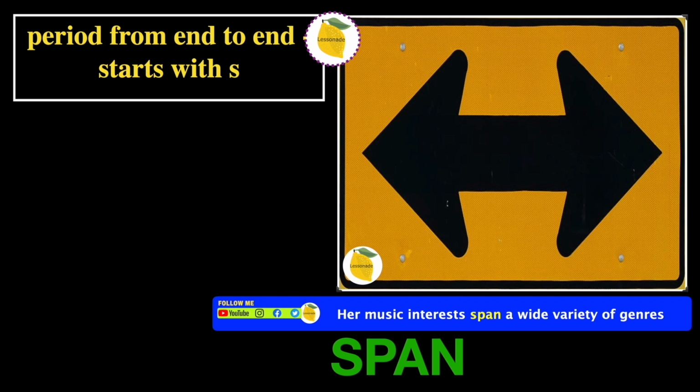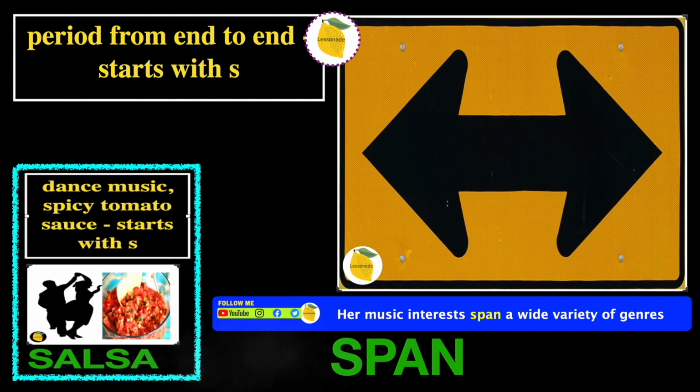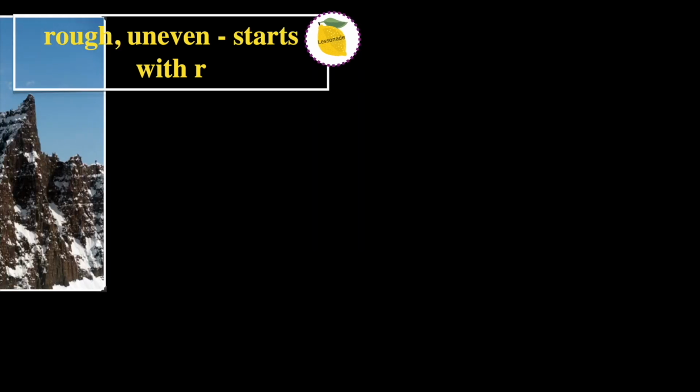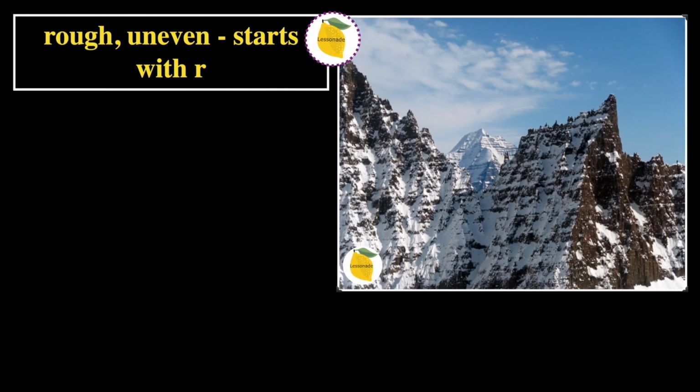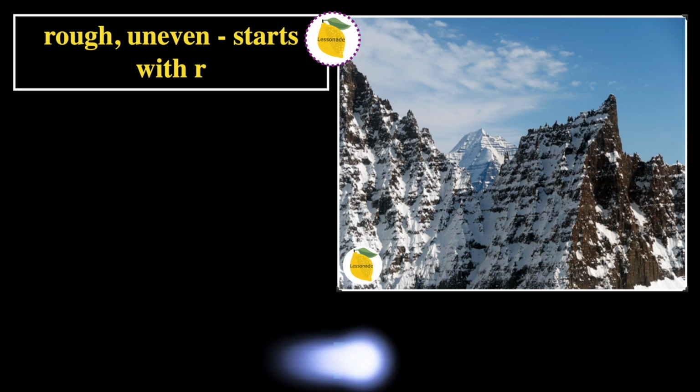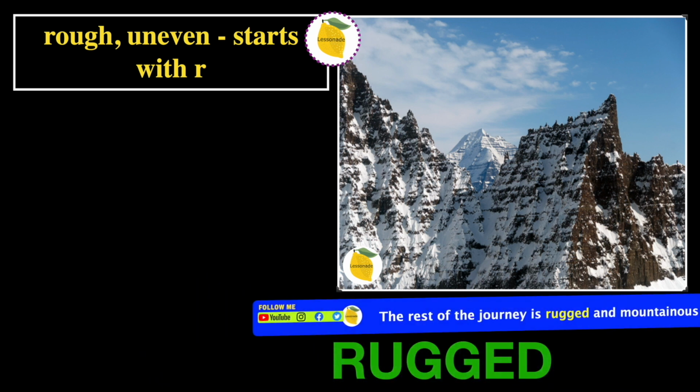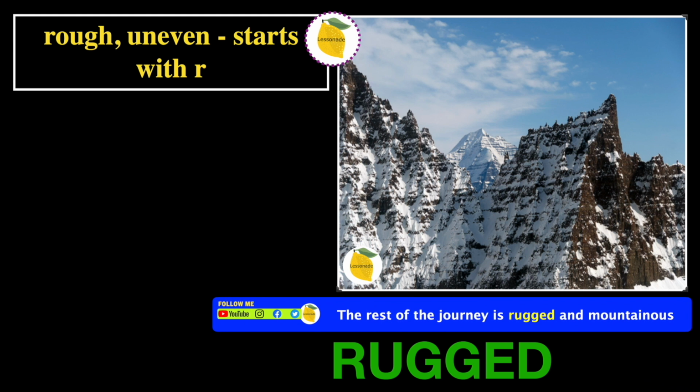So once again, before we go into the next one, let's try to recall the previous slide. And the previous slide is salsa. Let's go on to the next one. Rough or uneven, starts with R. In this picture, we can see mountain faces, which are obviously rough and uneven, just like the ones we can see in the picture. And therefore, the word will be rugged. And the sentence is, the rest of the journey is rugged and mountainous.